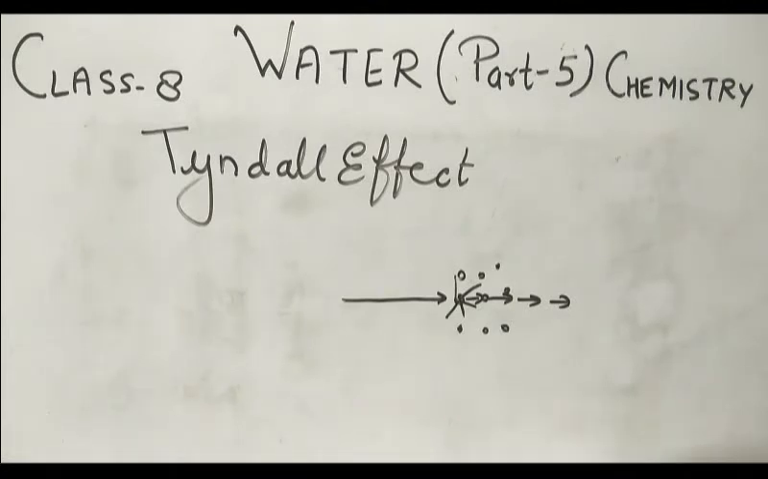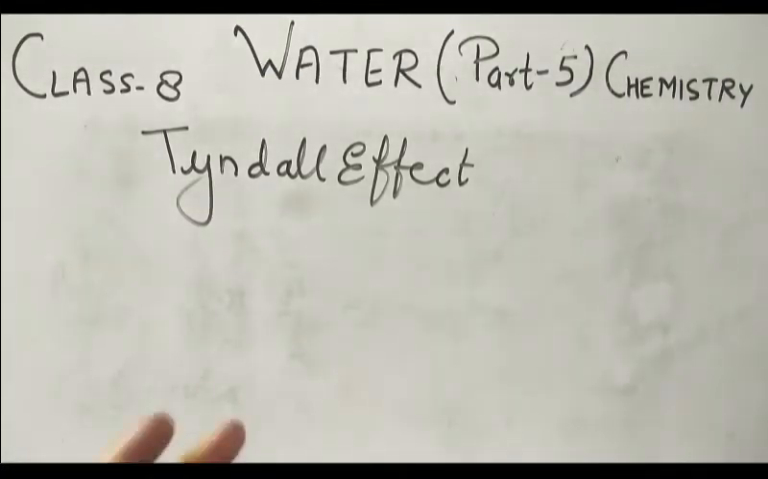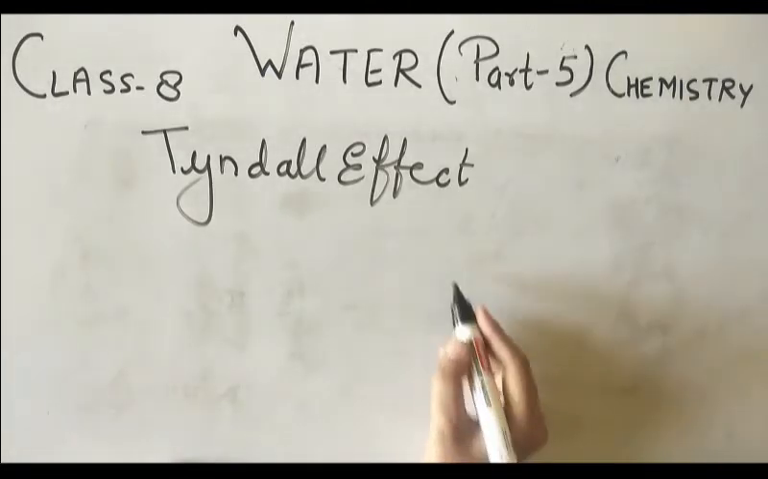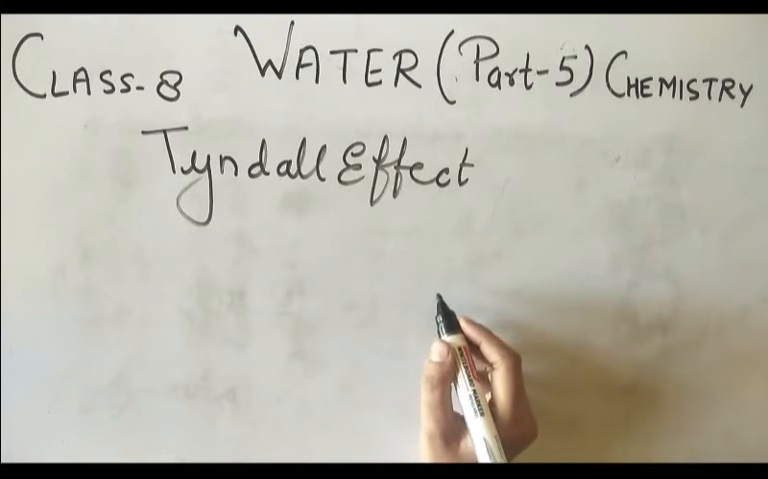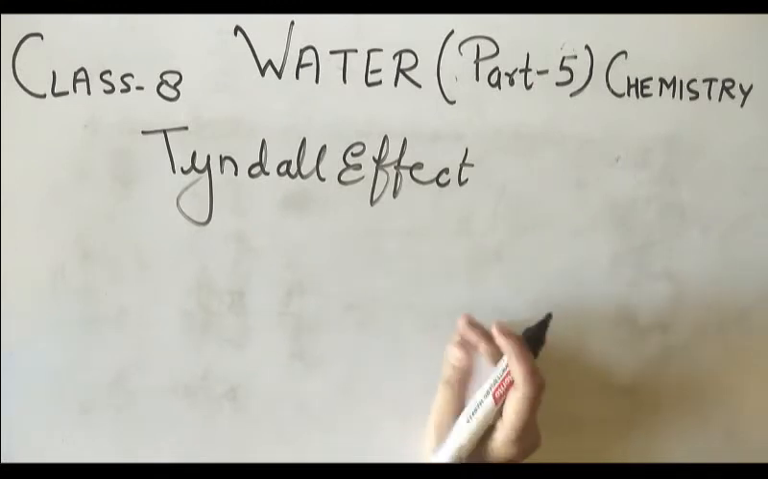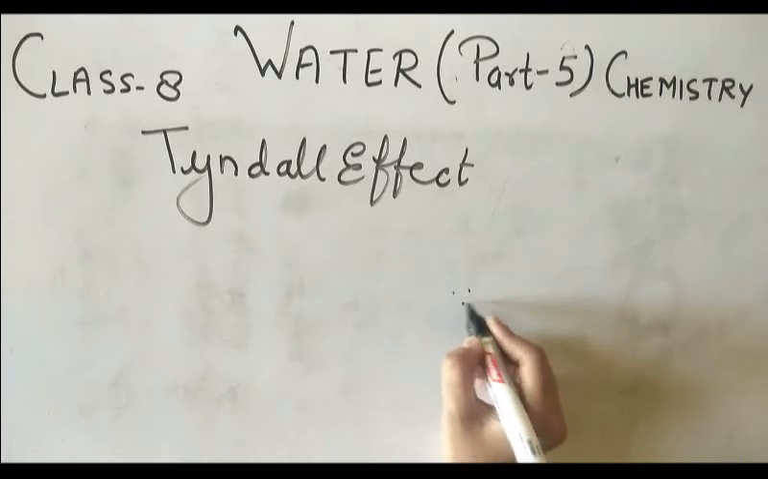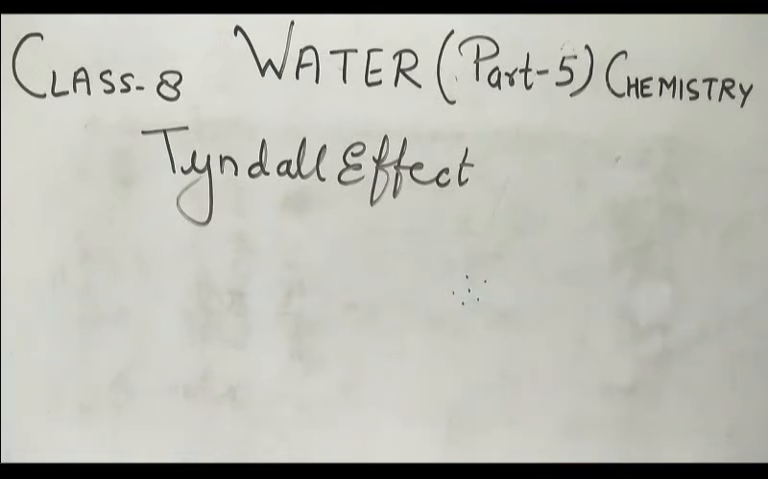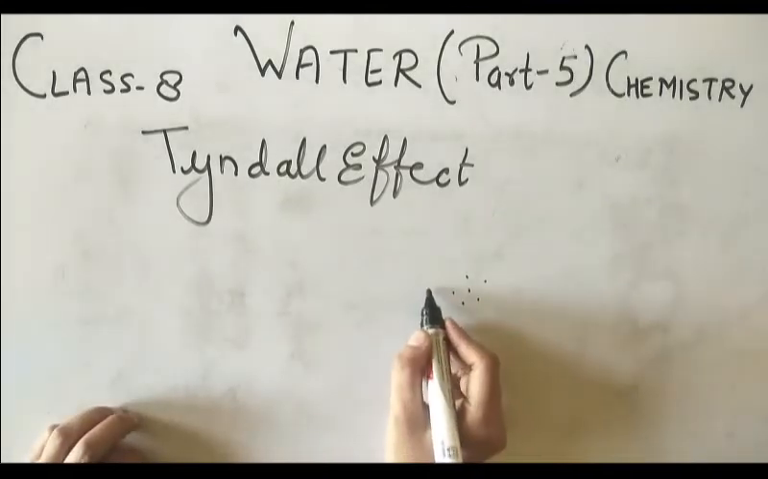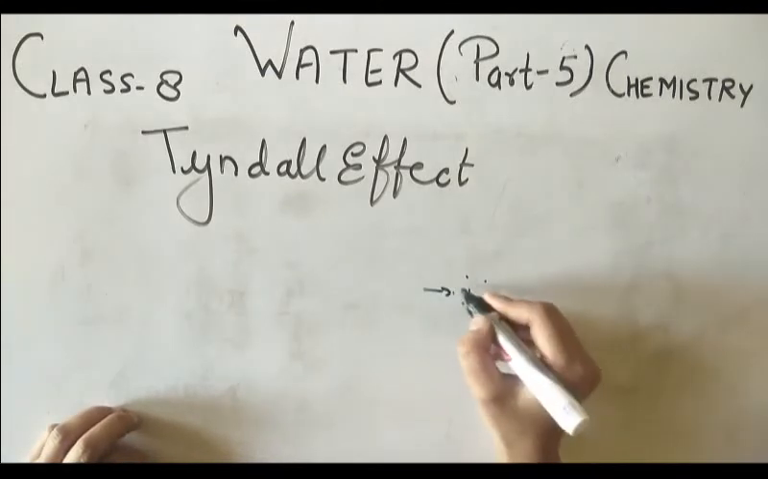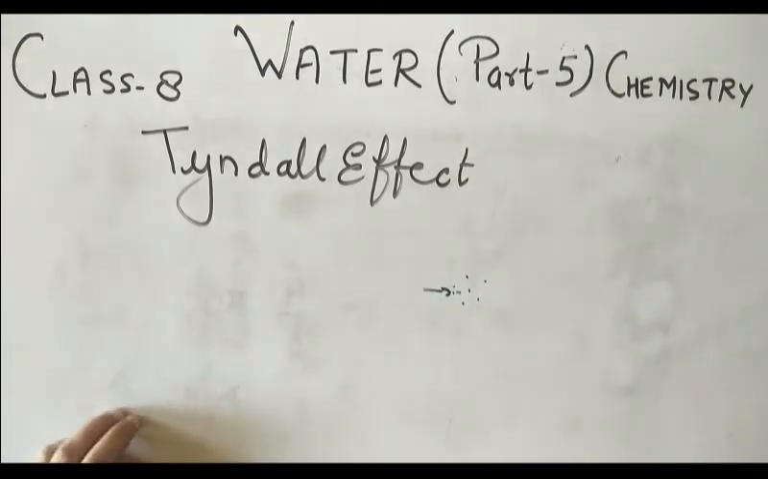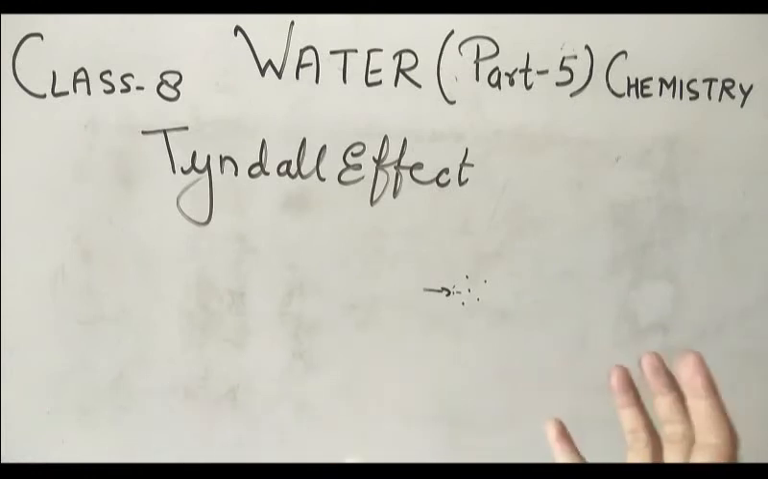Now just also discuss why we are not able to see the beam of light in the solution. Because the solution is a homogeneous mixture, everything is completely dissolved. That means the size of the particle is very, very tiny. If the size of the particle is very, very tiny, at that time it also scatters the light, but the scattering is very, very minimum, बहुत कम scattering है. So that is why we are not able to see the light.